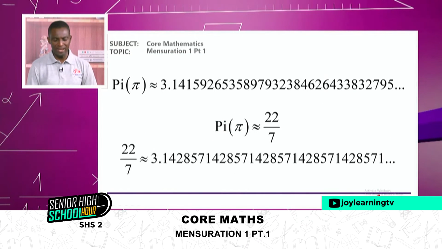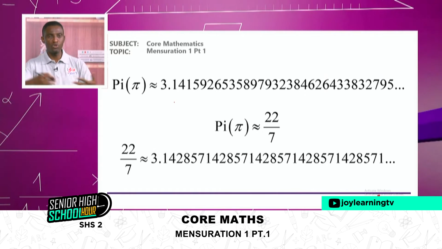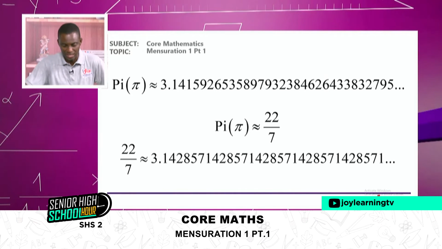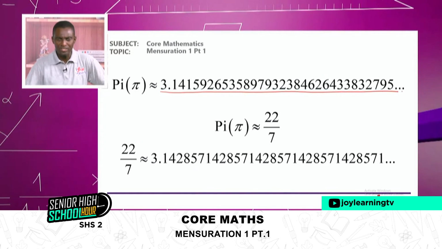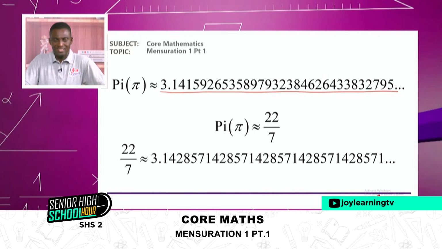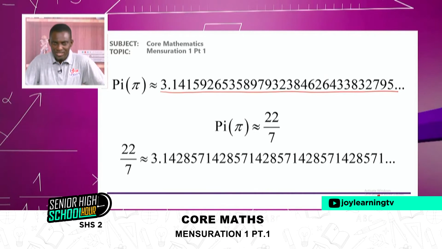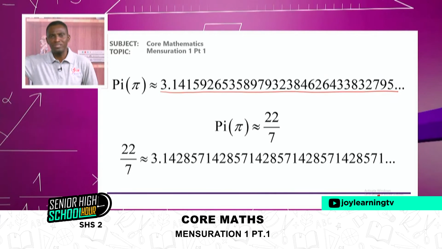So if you look at pi, I used my computer to go beyond the number of digits that a calculator can give. Then I saw these numbers. Observe these numbers here for pi. No repetition, right? No recurring. And this number continues till thy kingdom come.